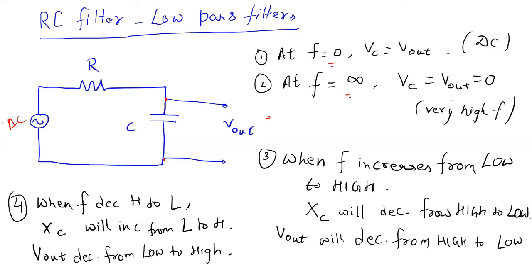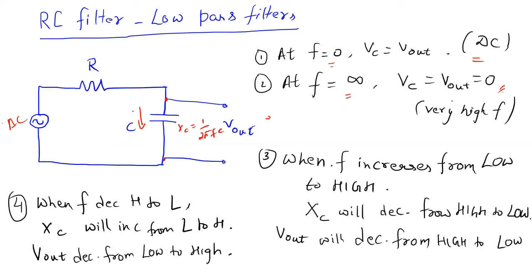But if you have a very high frequency, at the high extremes, not infinite, but very high, what will happen? There is no voltage drop across the capacitance because all the signal will pass through the capacitor, since we know that Xc is 1 by 2 pi F C. So this Xc is very low. That means the reactance is very low, so there is no voltage drop across the capacitance and hence V out will be very low, approximately equal to 0 volts.